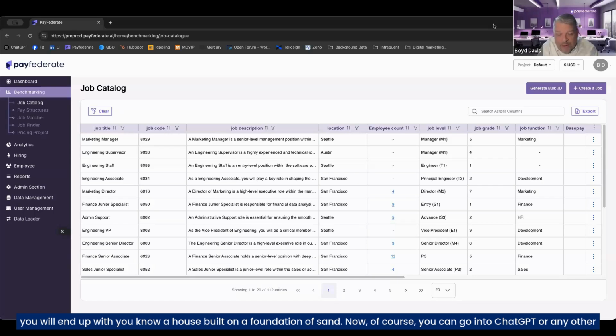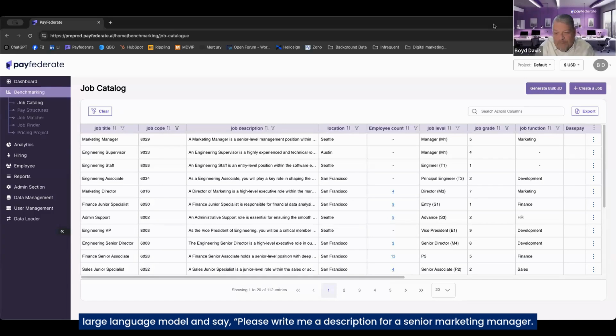Now, of course, you can go into ChatGPT or any other large language model and say, please write me a description for a senior marketing manager, right? You can absolutely do that. You will get something. It may or may not be faster than finding examples. I mean, historically, the way people have generated job descriptions is to use a job description catalog, like somebody from JD Expert or something like that, and then start with an example and derive it. Those are all very, very useful tools. So I wouldn't recommend that for a lot of reasons.